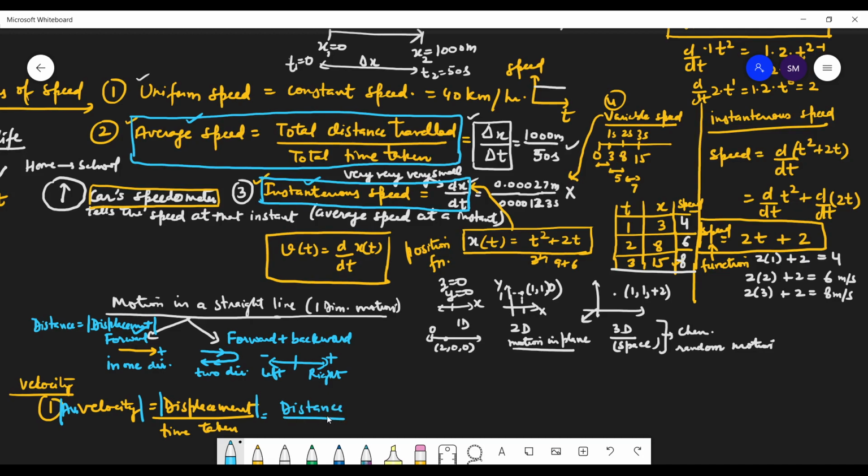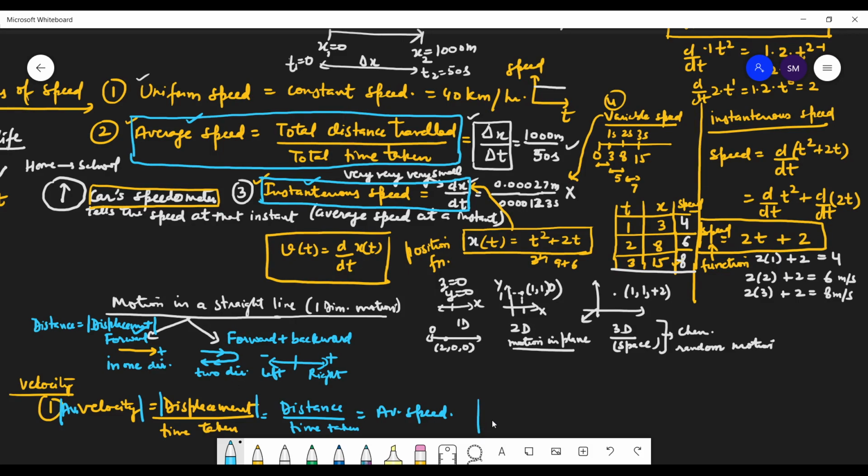When you are moving in a straight line, distance is equal to displacement, and that's your average speed. So speed and velocity, distance and displacement are the same thing when you are moving in one direction.